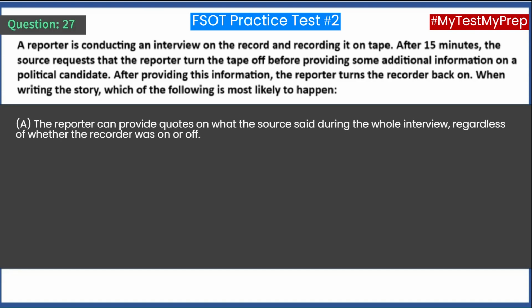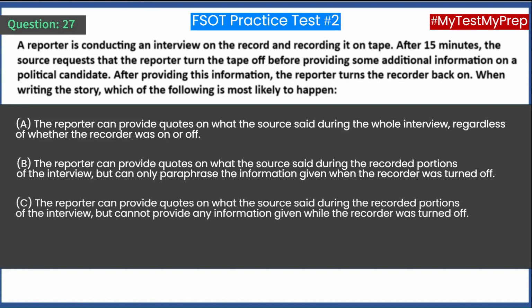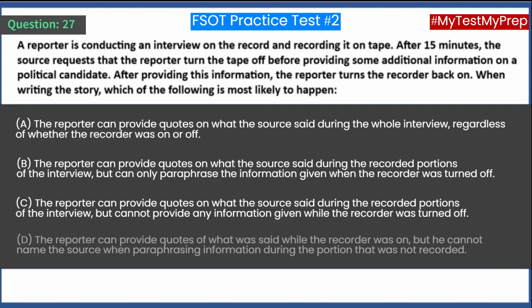A. The reporter can provide quotes on what the source said during the whole interview, regardless of whether the recorder was on or off. B. The reporter can provide quotes on what the source said during the recorded portions of the interview, but can only paraphrase the information given when the recorder was turned off. C. The reporter can provide quotes on what the source said during the recorded portions of the interview, but cannot provide any information given while the recorder was turned off. D. The reporter can provide quotes of what was said while the recorder was on, but he cannot name the source when paraphrasing information during the portion that was not recorded.